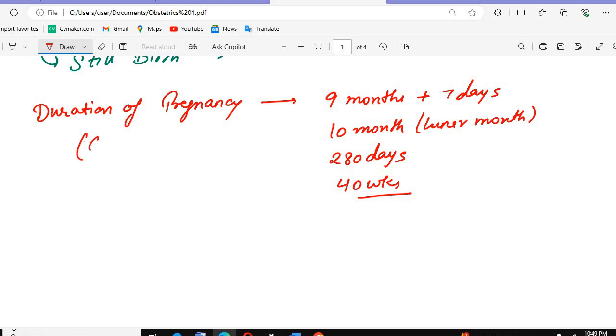We can also call it the gestation period. What is the gestation period? The period of the pregnancy is what we call the gestation period. Okay, so this was a little bit.